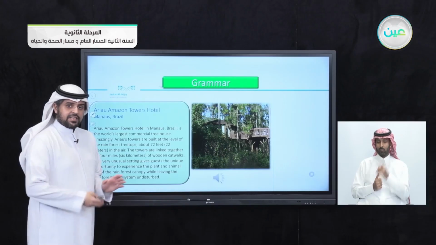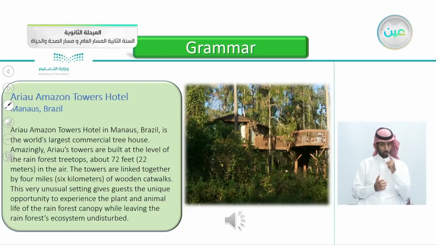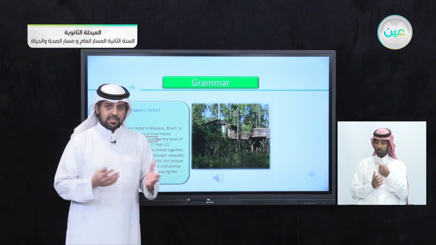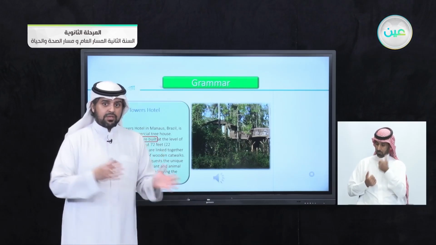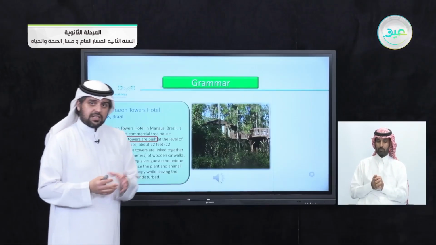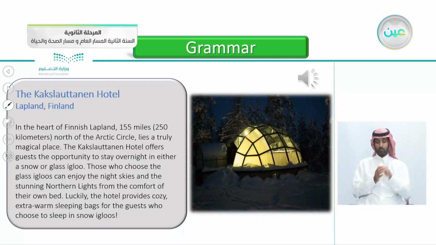So, can you find the example in this article? Okay, let's see it together here. Of course, it's the word amazingly. The attitude of the speaker is that he is amazed, he is surprised, amazingly, from the word amazing. Amazingly, Arraial towers are built on the level of the rainforest treetops. So that's the amazing thing here, that the hotel is built on the treetops. The last one here, the Kakslauton Hotel in Finland.